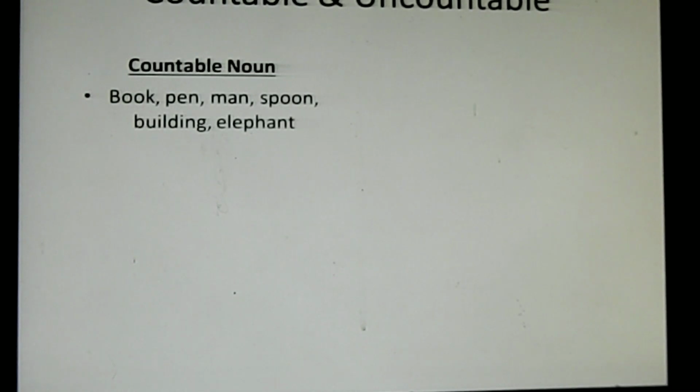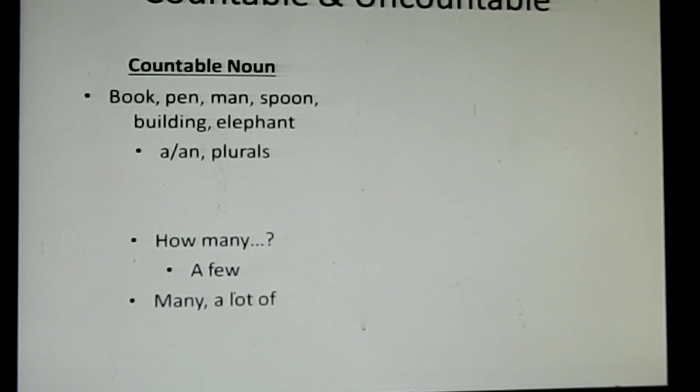These are only a few examples I have given. Now another thing you must remember regarding countable nouns, you can use indefinite articles like a, an before them, like a book, an elephant. Also you can use plurals like 10 elephants, 5 men, etc. So that is one thing. Third thing, you can ask the question how many books? You can use it this way, how many? Then when you are not sure about the exact number, you can use this term, a few.